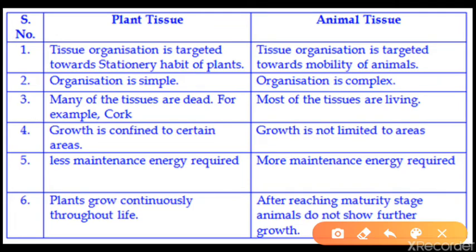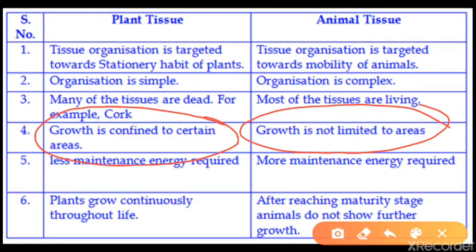Fourth point: growth is confined to certain areas. The growth of the plant is fixed, that means it will not grow more than this. So the growth of plant tissue is confined to certain areas. Now in the case of animal tissue, the growth is not limited to areas. There are some cells that grow for a lifetime, for example sperm cells and RBC. So they grow for unlimited time.